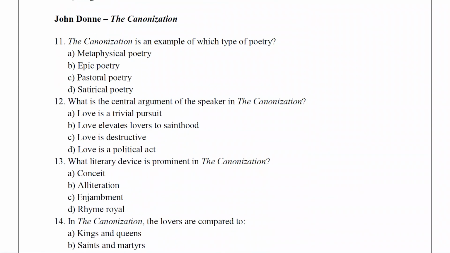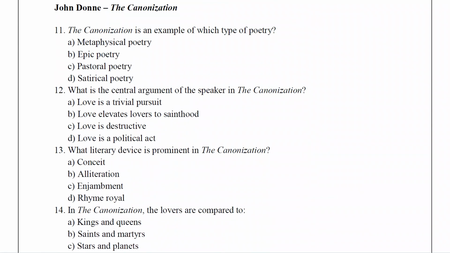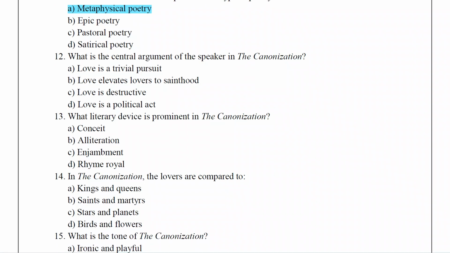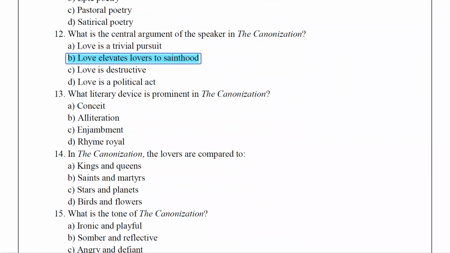Next, John Donne, The Canonization. The Canonization is an example of which type of poetry? The answer is metaphysical poetry. What is the central argument of the speaker in The Canonization? Love elevates the lovers to sainthood. This is the central argument.